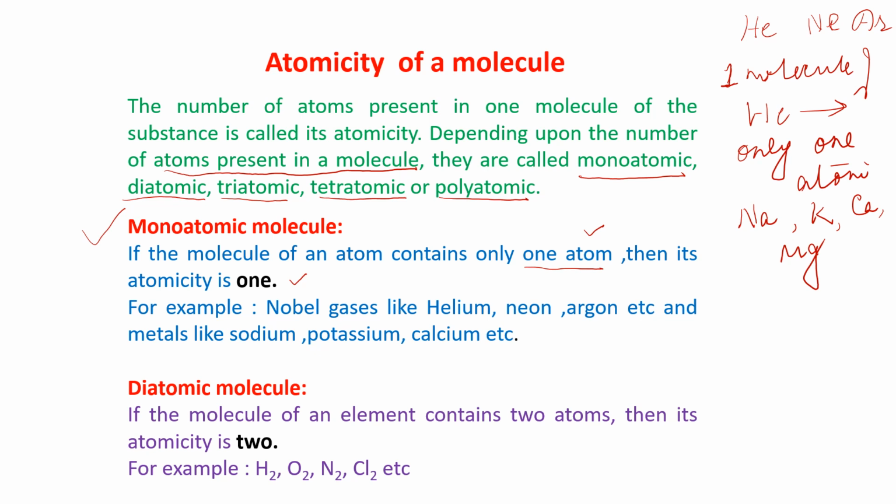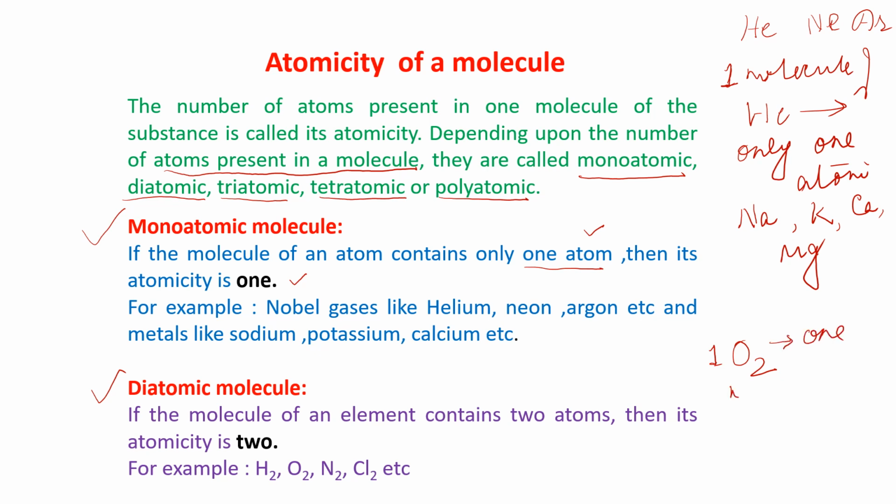Now, diatomic, as I told you, means one molecule of the substance contains two atoms. Suppose I am writing oxygen gas. The symbol of oxygen gas is O2. If I am writing O2, that means it is one molecule of oxygen.